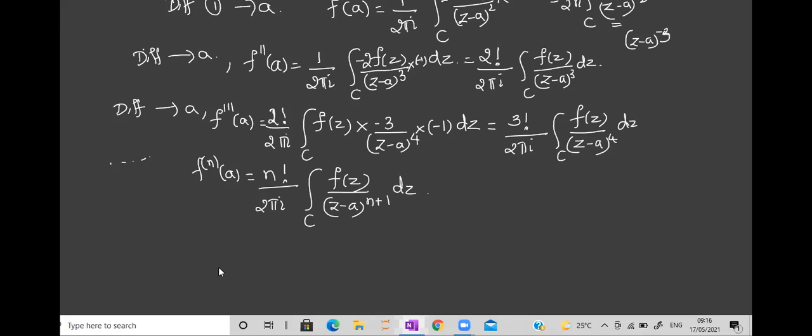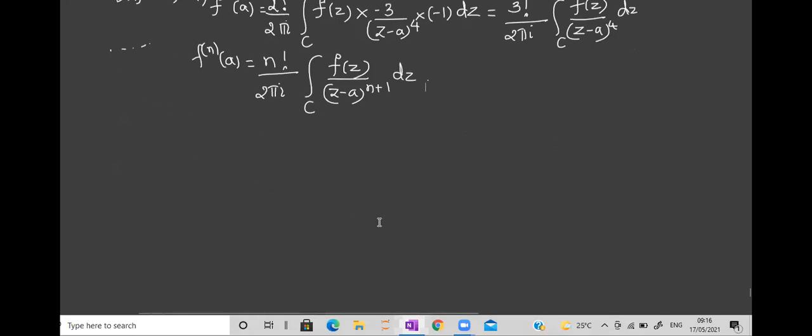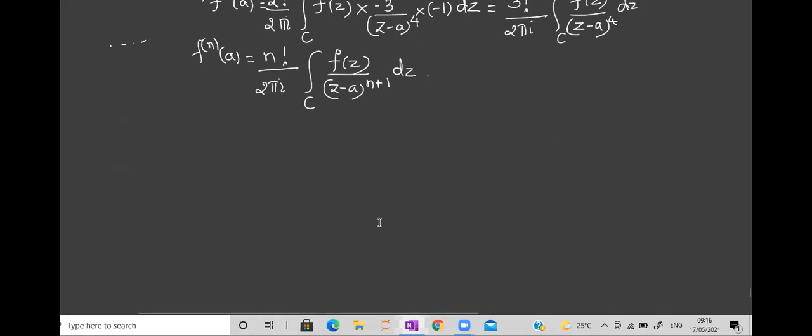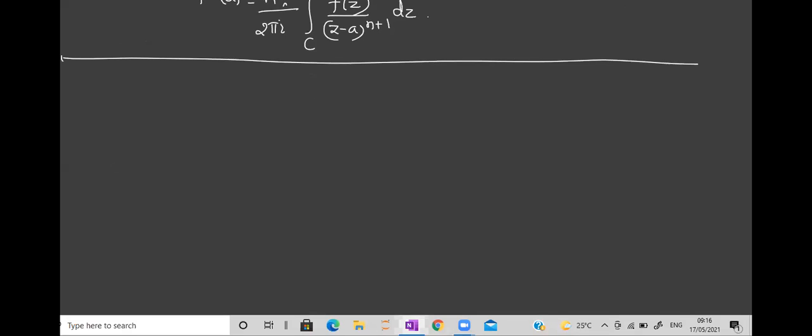Okay. Now the next point is very important here: how to apply it for the example. Because here they may ask you to prove Cauchy's integral formula. So the proof is done already. Now even the example related to CIF will be asked. So how to apply it? For that, okay, there are two important points.